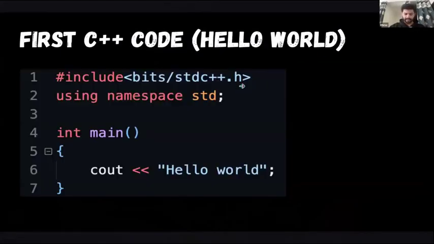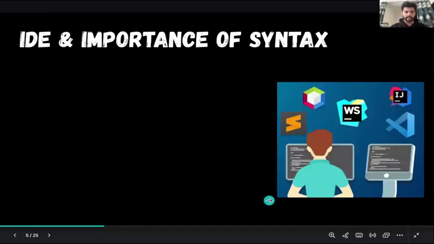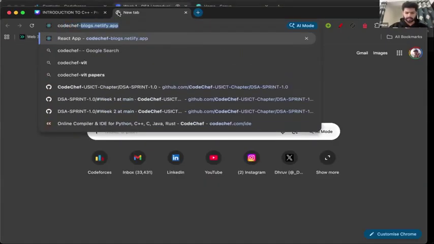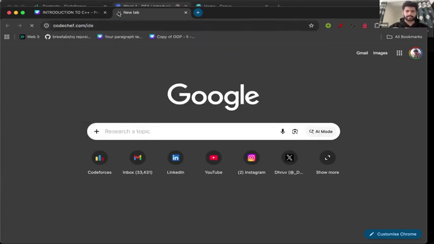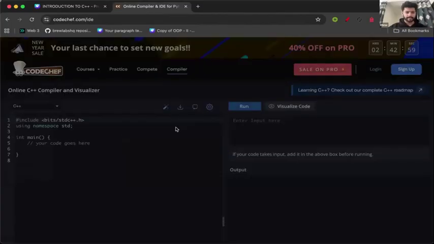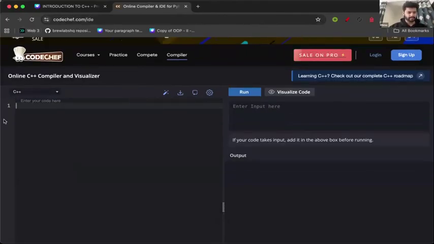So let's start writing some code. Let's look at the very first, very simple code, that is hello world. If you look at this code, we have six lines written here. Let's understand each of these lines one by one. I'll open an online IDE and we'll write some code there. Let's say use codechef.com/ide. You can use any online IDE of your choice. I'm using CodeChef. Let's start with the very basic program of writing hello world.